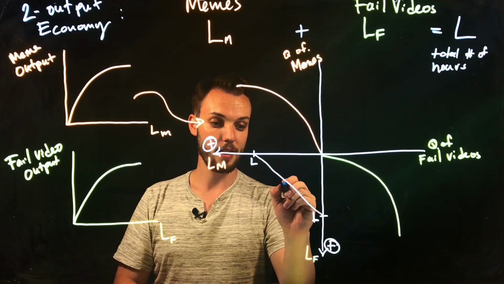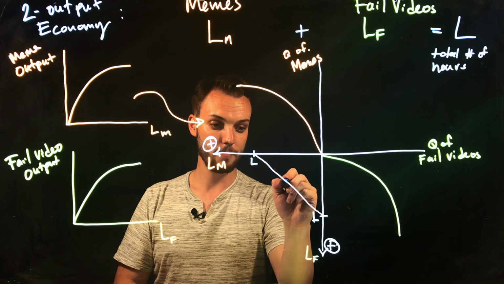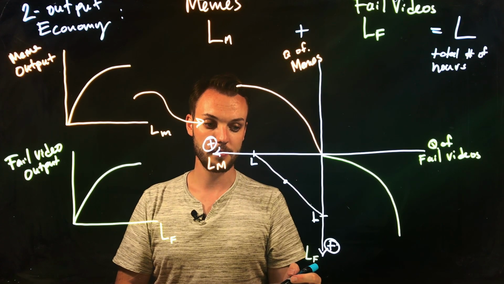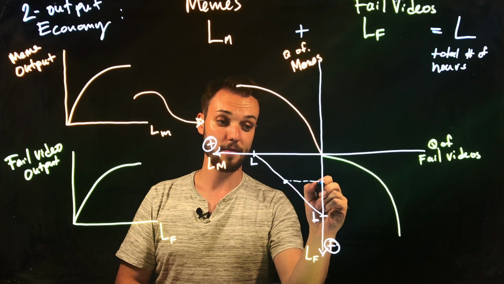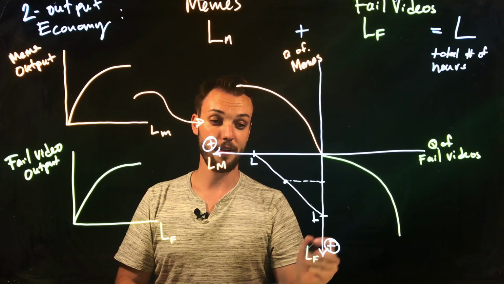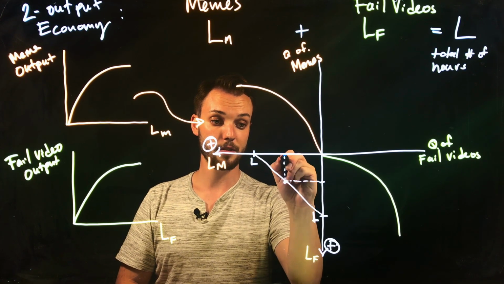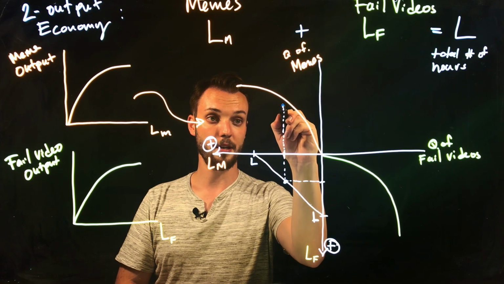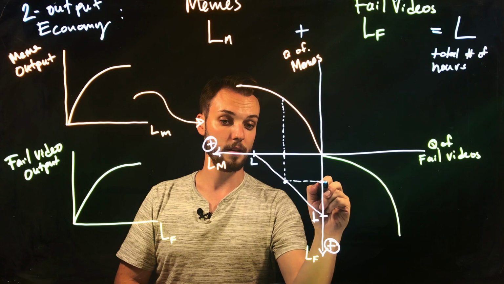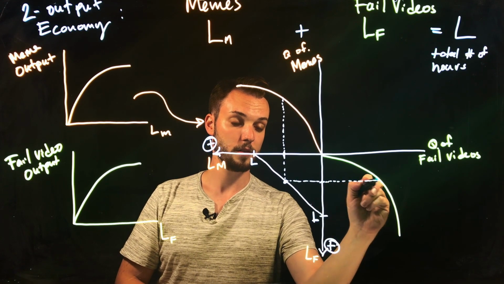So let's just take some point in the middle here, okay? And we'll say that this corresponds to this level of labor hours used in fail videos, and this point here corresponds to the amount of hours being used in meme production. Okay?